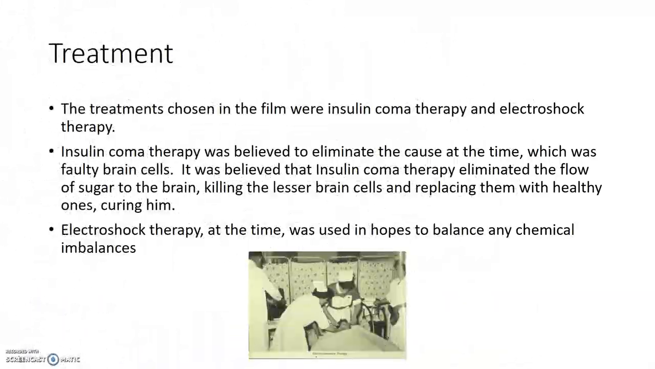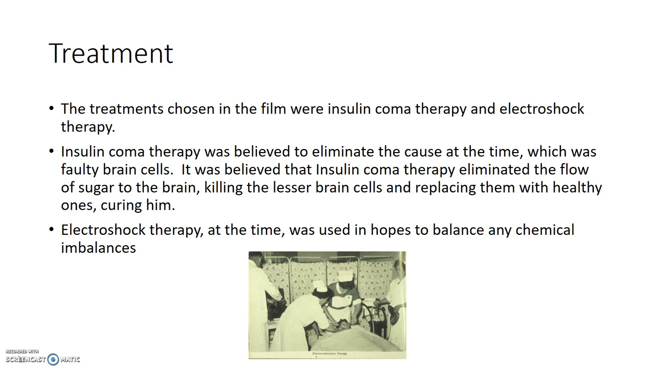As far as treatment goes, treatment was a really big aspect of the film. There are three different types of treatments used, starting with insulin coma therapy, which was believed to eliminate the cause at the time. It's not used anymore. They thought that faulty brain cells were the true cause of schizophrenia, and that insulin coma, which is basically pumping someone with insulin so that they get into a forced coma by eliminating the flow of sugar to the brain and the blood and the body, was supposed to kill the lesser and faulty brain cells, and then the brain would naturally replace them with healthy ones, curing him of his schizophrenia.